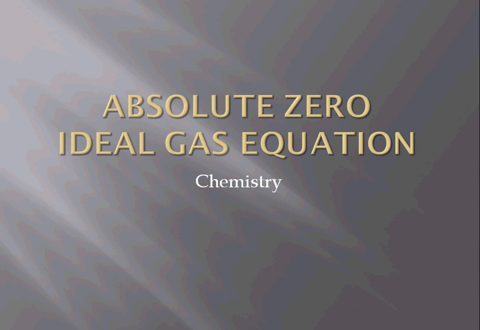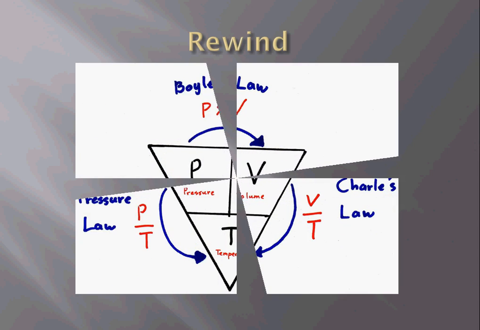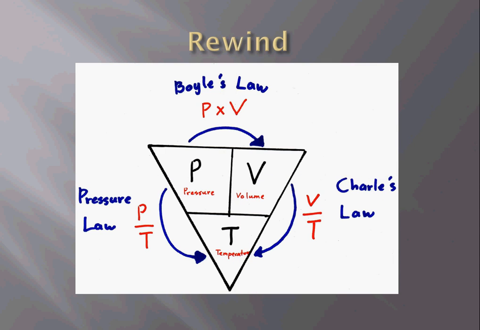Friends, today we are going to study absolute zero and we'll be discussing ideal gas equations. But before this, let's rewind what we have understood in all these gas laws. We learned Boyle's law, Charles' law and pressure law. We also call it Gay-Lussac law. These are the standard variables, that is pressure, volume and temperature, on which the gas depends.